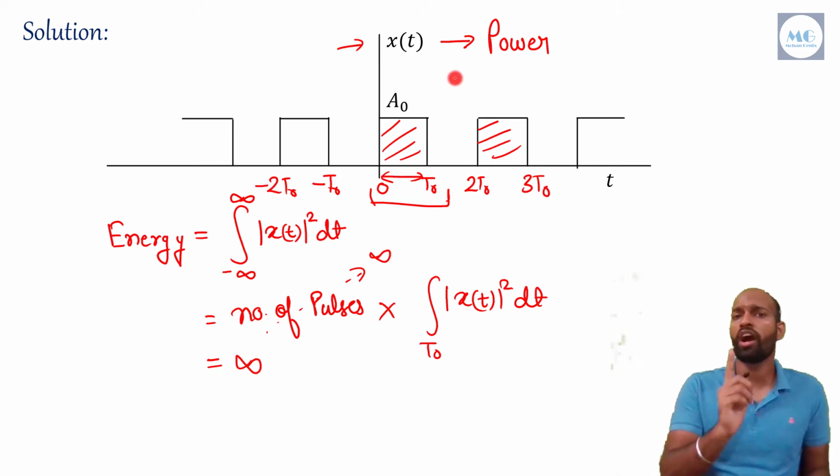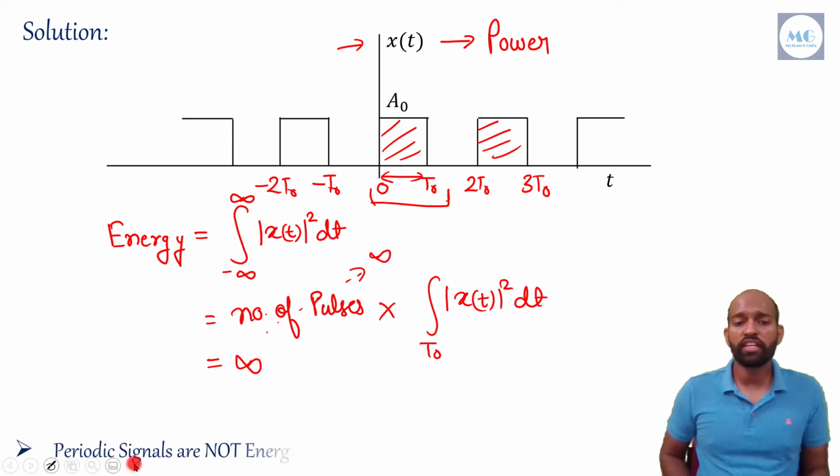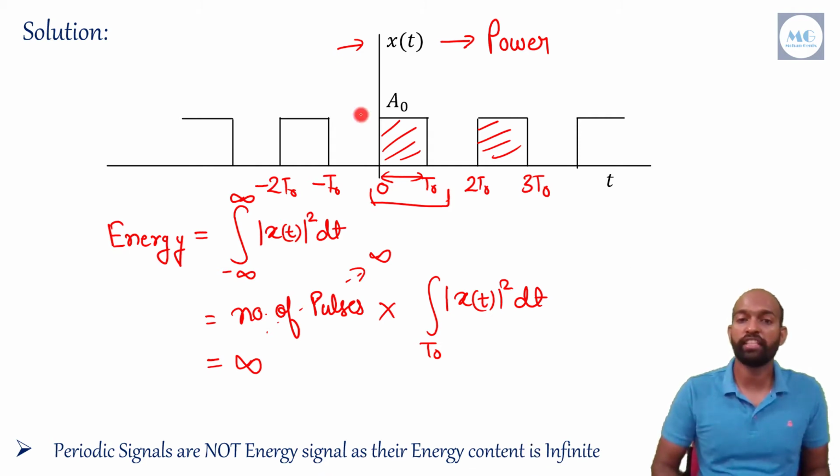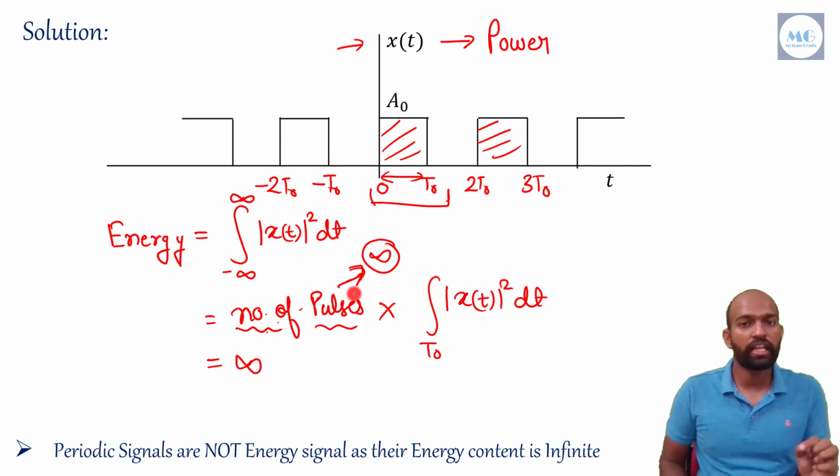So we can draw a conclusion from this. The conclusion is that periodic signals are not energy signals, as their energy content is infinite. As a signal is periodic, it has an infinite number of pulses. Understood? Every periodic signal has an infinite number of pulses.